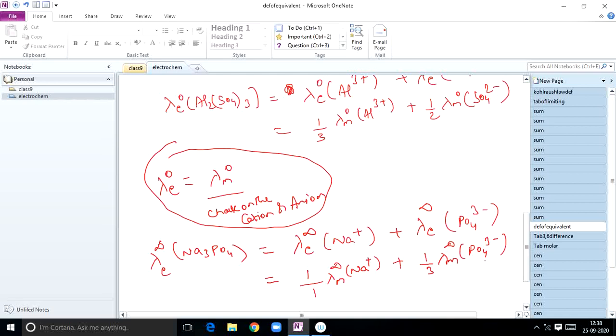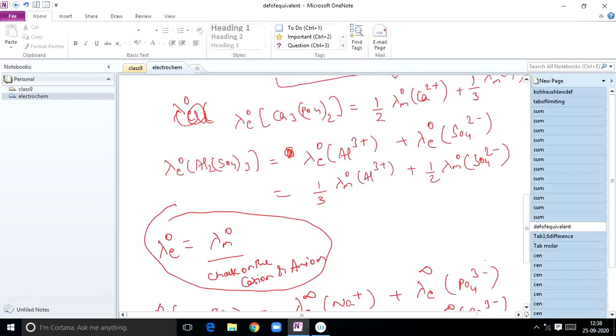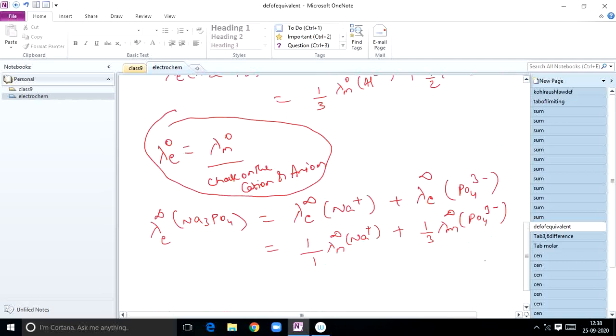So like that we can convert, students. I think you understood how to convert them. For calcium phosphate you have written. So this is the thing you have to do.